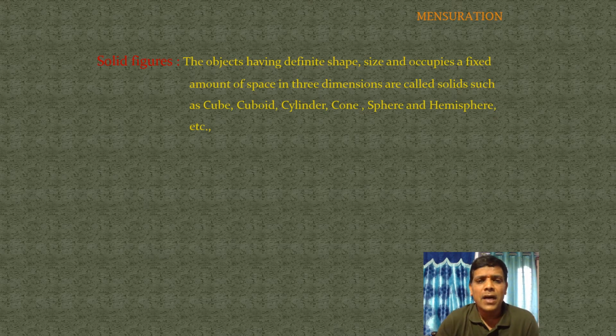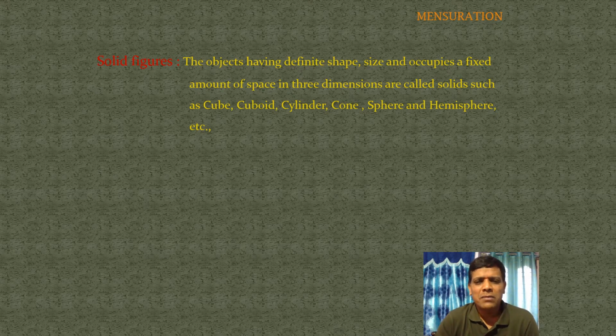The objects having different shape, size and occupying a fixed amount of space in 3 dimensions are called solids, such as cube, cuboid, cylinder, cone, sphere and hemisphere, etc. What are the solid figures? Cube, cuboid, cylinder, cone, sphere and hemisphere. So these are all 3D shapes.